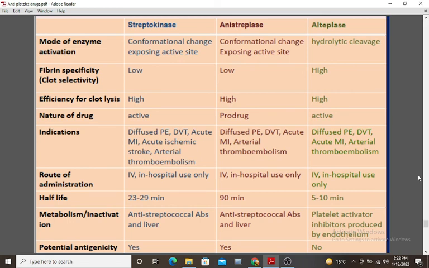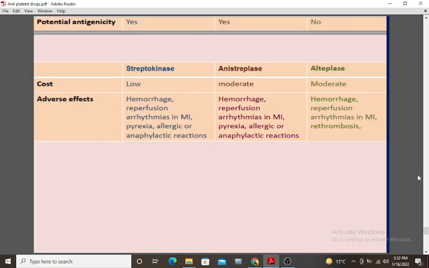Their mechanism of action, fibrin specificity, efficiency for clot lysis, nature of drug, indications, route of administration, half-life, metabolism, potential antigenicity, cost, and adverse effects are discussed here.